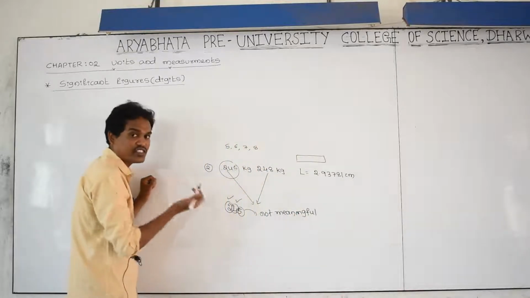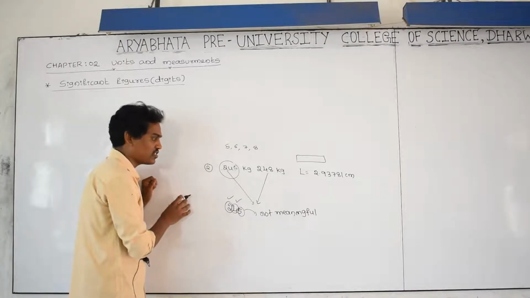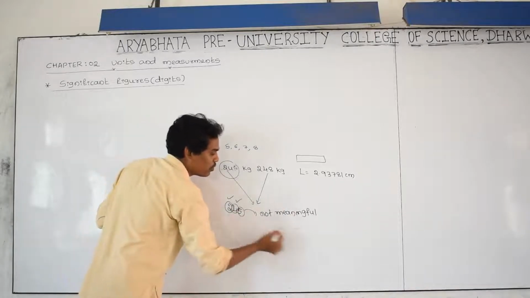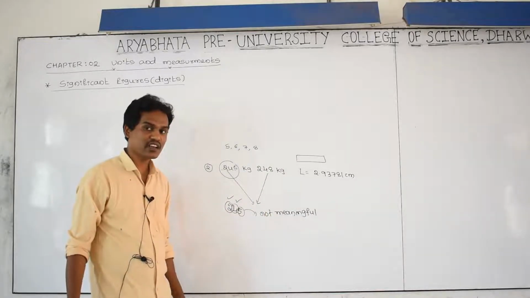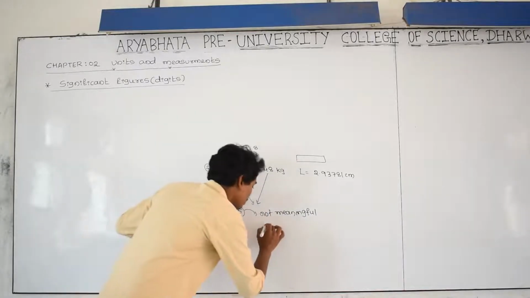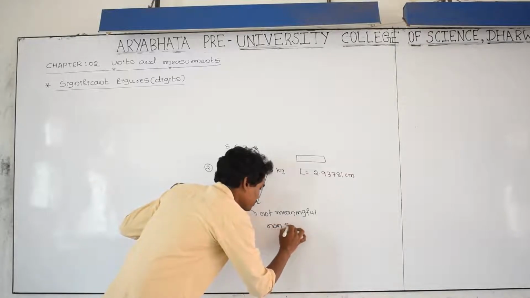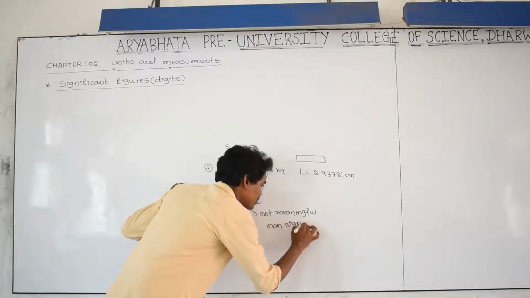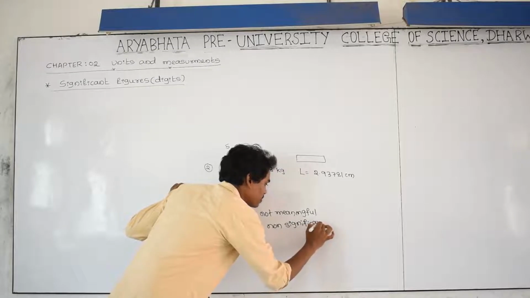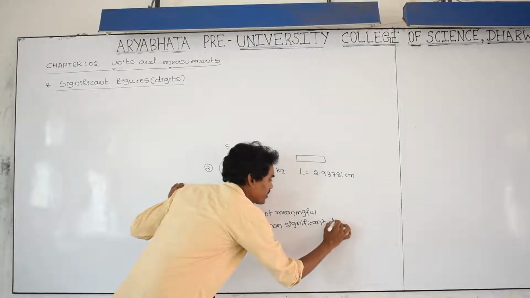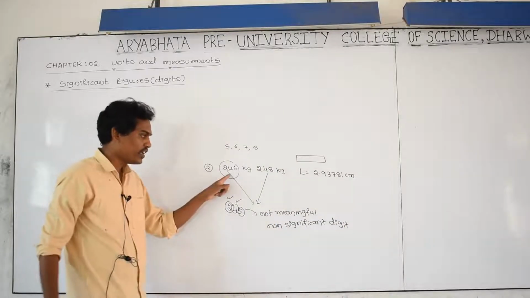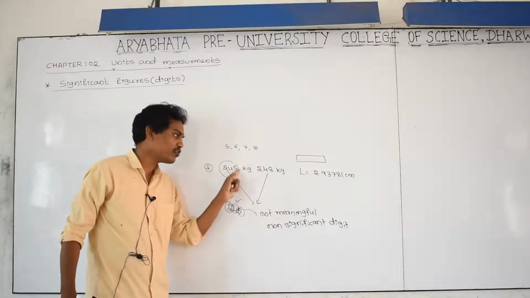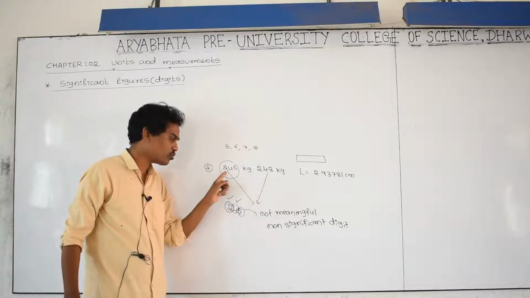Therefore, in physics language or science language, the digit which does not have a meaning, we are going to call it a non-significant digit. Non-significant digit. In the 245 to 248 range, is 200 sure?